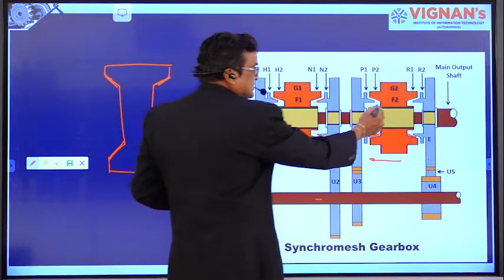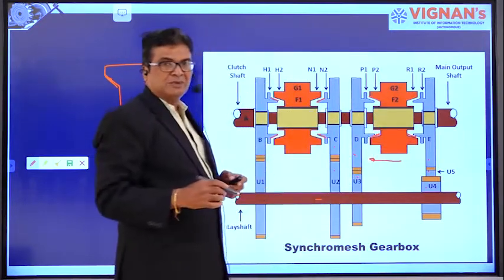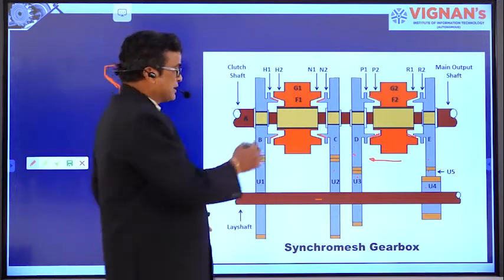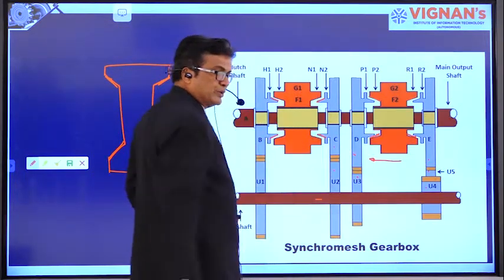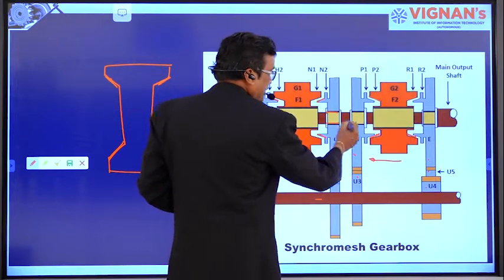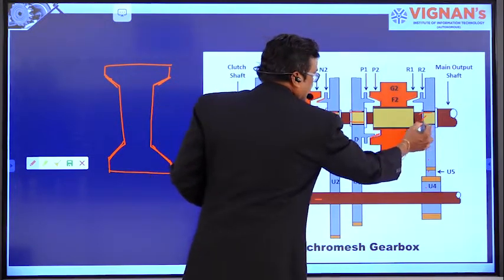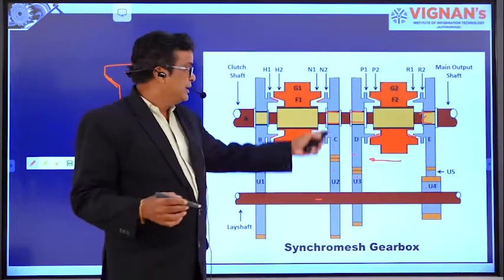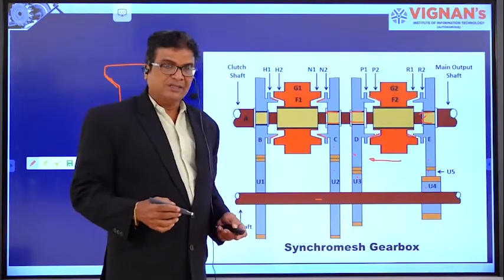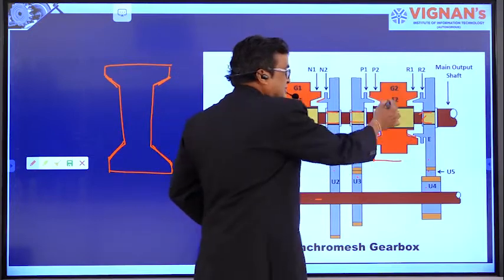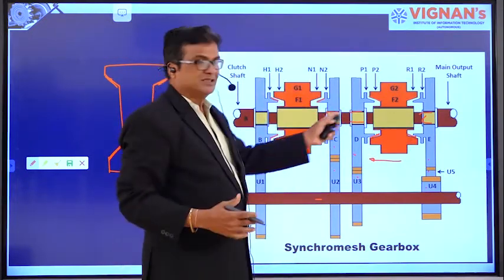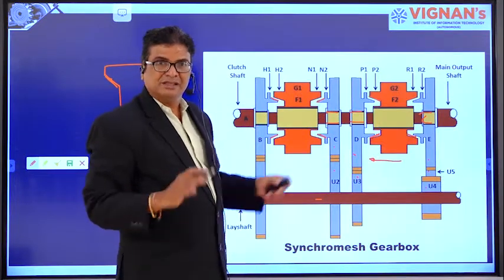So the concept is the same. This is almost similar to the constant mesh gearbox. All the gears are in constant mesh that I told you, and these are all the bearings, right. The gears on the main shaft rotate freely on the main shaft, and the synchromesh devices slide towards right and left on the splined main shaft, right. That is the story here.